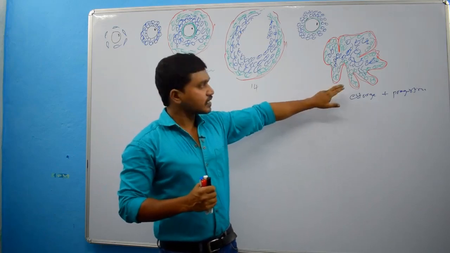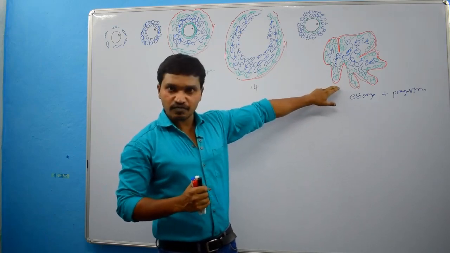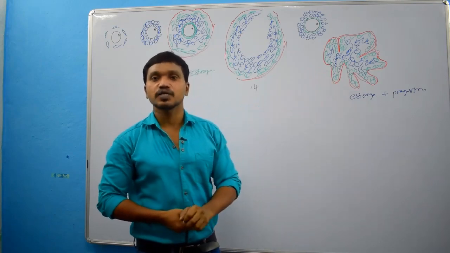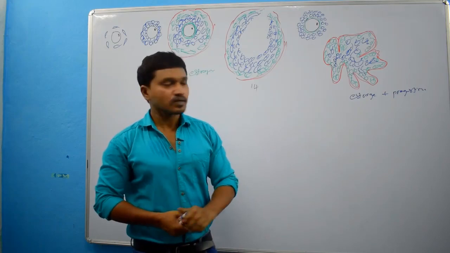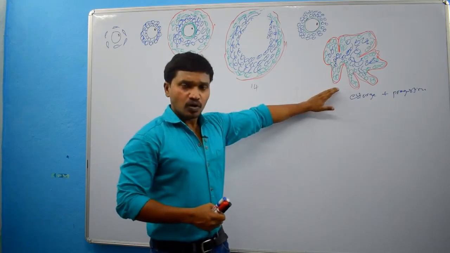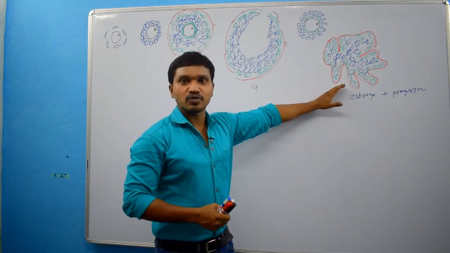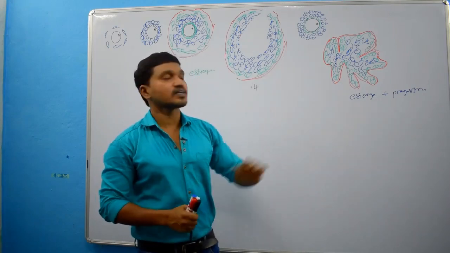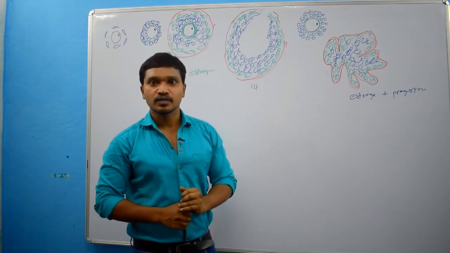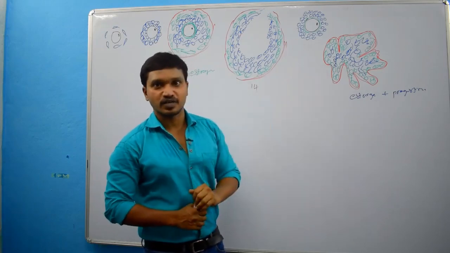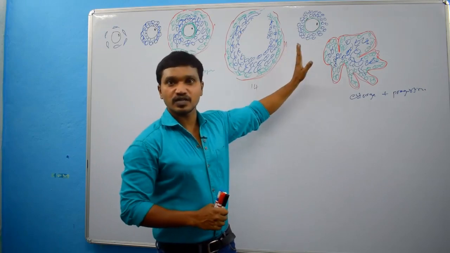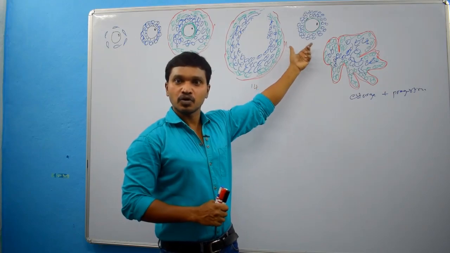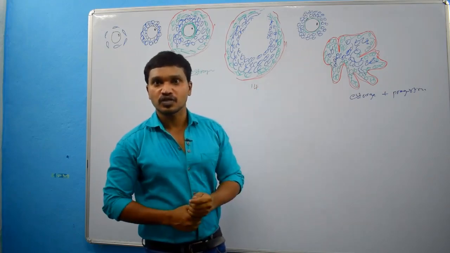If there is pregnancy, this corpus luteum will enlarge and convert into corpus luteum of pregnancy or corpus luteum gravidarum. So, this is the scenario if there is pregnancy or if there is fertilization. Just imagine there is no fertilization over here. That means no sperm reaches here, no fertilization happens, and this secondary oocyte will degenerate 12 to 24 hours after ovulation.